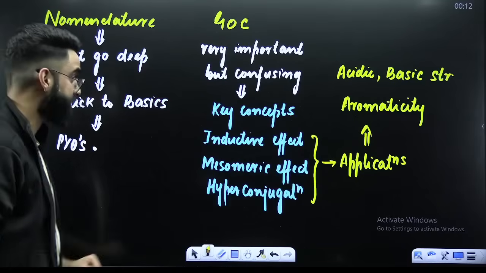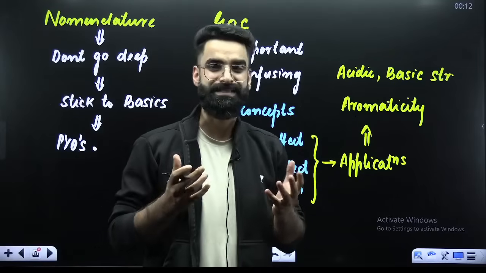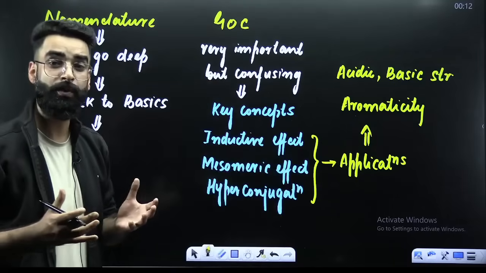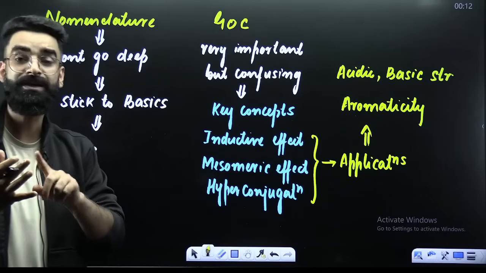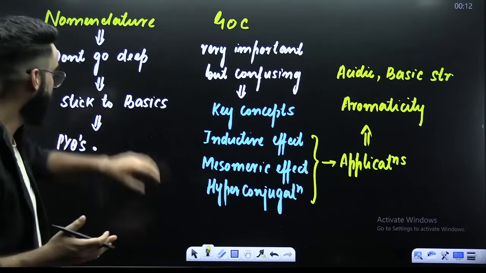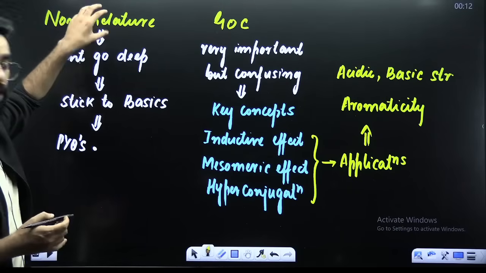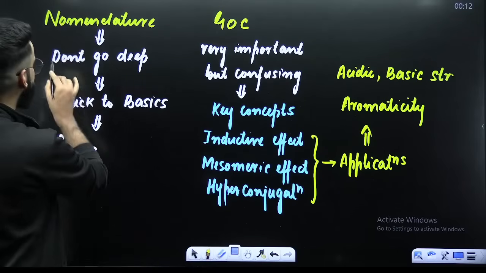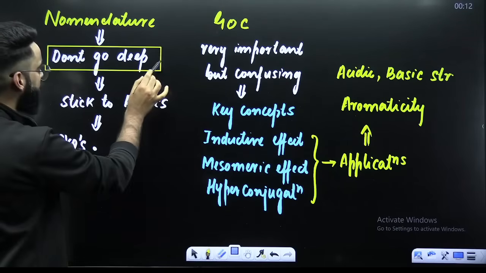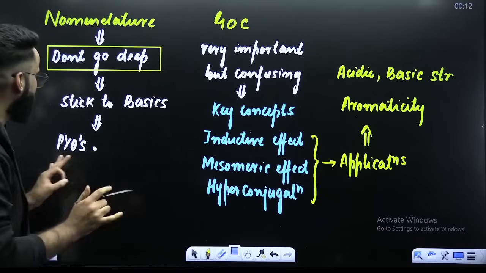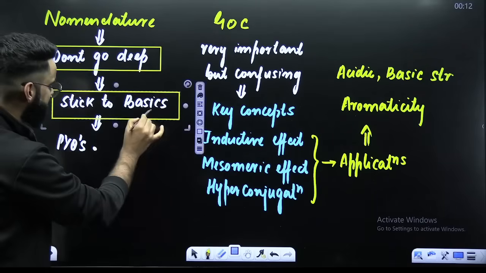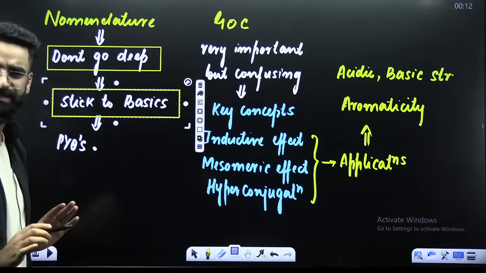Now, my dear students, when it comes to the basics, as I already told you, your basics include nomenclature, GOC, and isomerism. Now, what you have to do in nomenclature? My dear students, in case of nomenclature, I would highly recommend you not to go deep into the nomenclature, right? Nomenclature, just you need to stick to the basics. You need to stick to the basics, right?